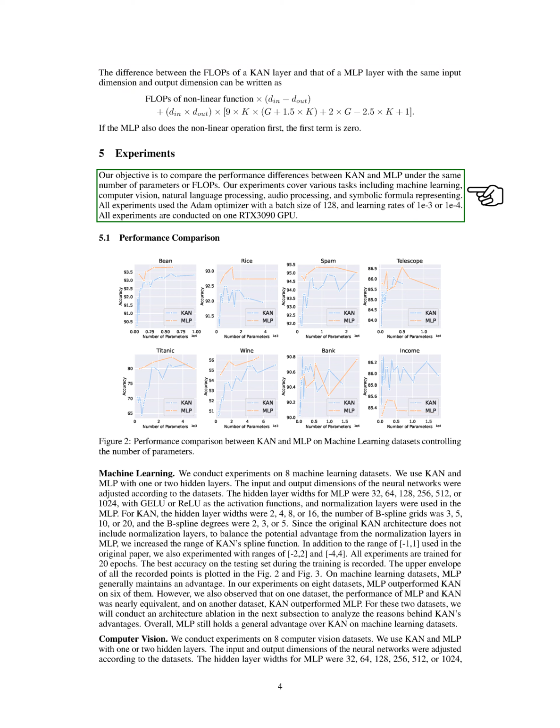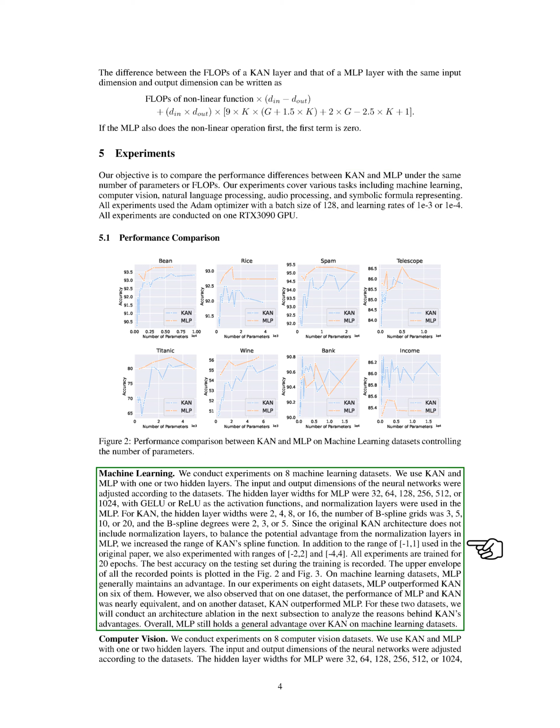Our objective in the experiments is to compare the performance differences between KAN and MLP while keeping the number of parameters or FLOPs constant. We conduct experiments across various tasks, including machine learning, computer vision, natural language processing, audio processing, and symbolic formula representation. All experiments utilize the Adam optimizer with a batch size of 128 and learning rates of either 0.001 or 0.0001. We perform all experiments on a single RTX 3090 GPU.